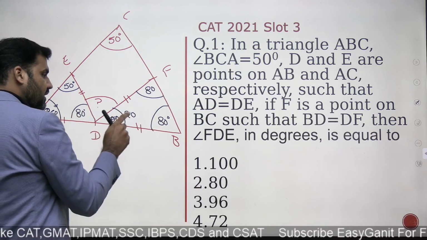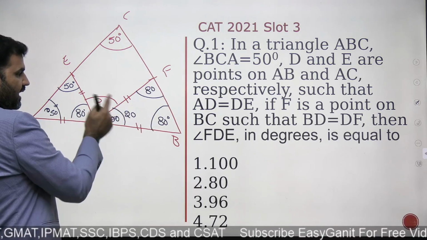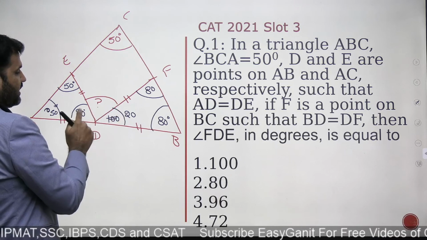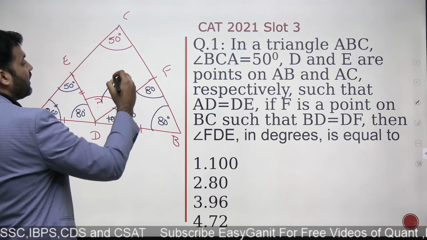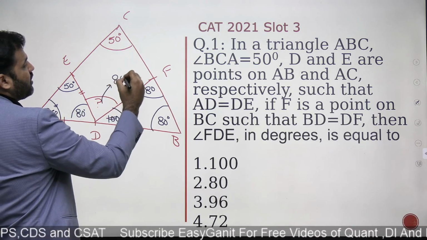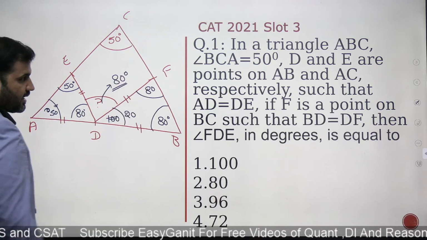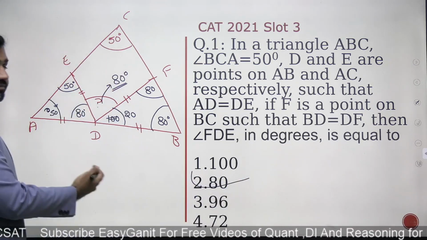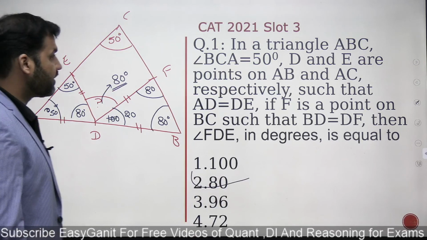अभी ये 80, ये 20, ये पूरा एंगल एक पॉइंट पे लाइन पे जो पूरा एंगल बनता है that is equal to 180. ये 80, ये 20, तो बच्चों this angle will be equal to what? This angle will be equal to 80 degree. That's it. This is the correct answer, and is option B. That is your slot 3 geometry question.